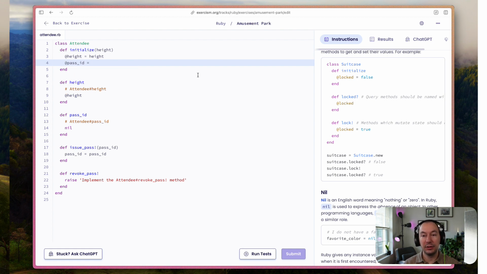I would probably initialize my class attendee with a pass ID of nil, because I'm not initializing it with that, right?